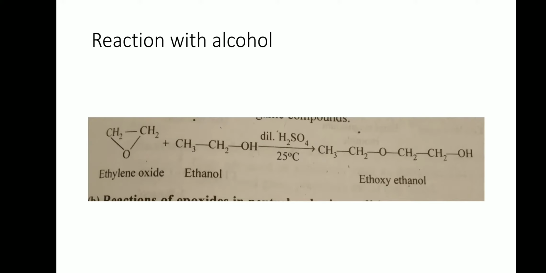Similarly, we will see addition of alcohol to ethylene oxide in presence of dilute acid. Proton gets added to oxygen and alkoxide part gets added to carbon. When ethylene oxide is treated with ethanol in presence of dilute sulfuric acid, we get ethoxyethanol.